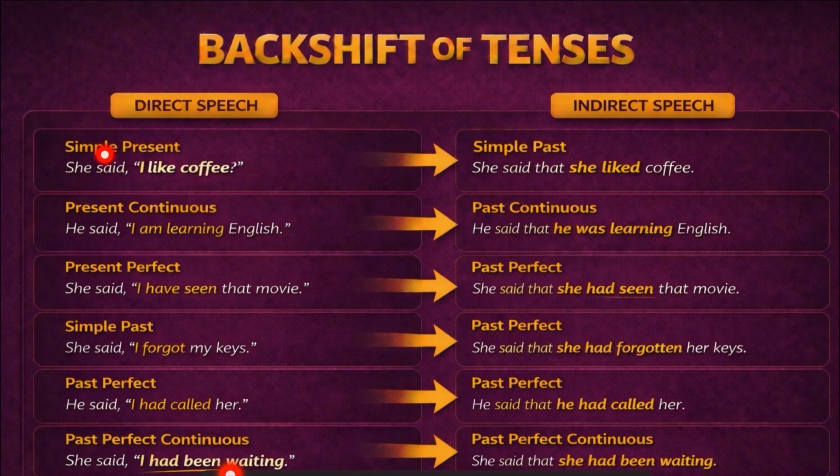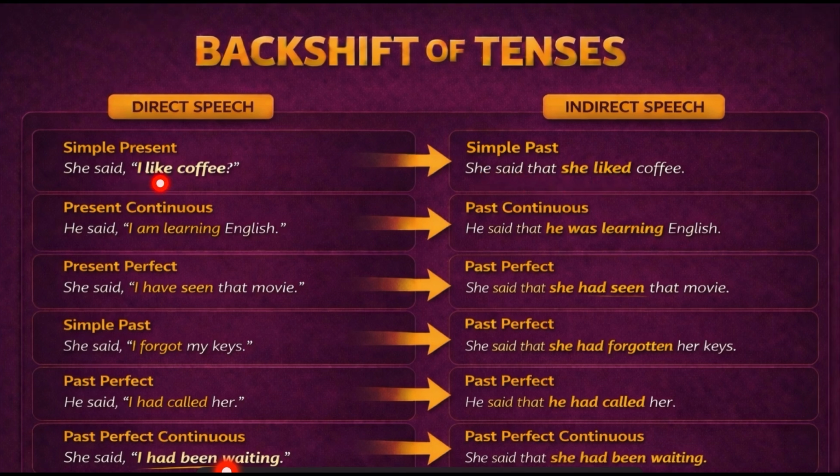This is the reported verb. She said, I like coffee, changes to she said that she liked coffee. So remember, simple present becomes simple past, present continuous becomes past continuous. I am learning, he was learning. This is what we used to do when the reported verb was said. So you can take a screenshot of this if you have forgotten what backshift of tenses is. Quickly go through all this and also look at the videos that we have done before.